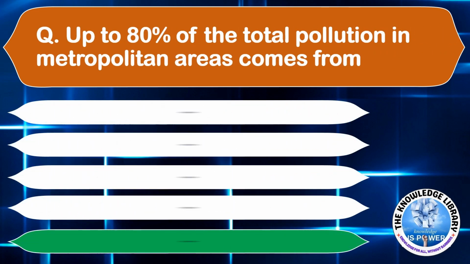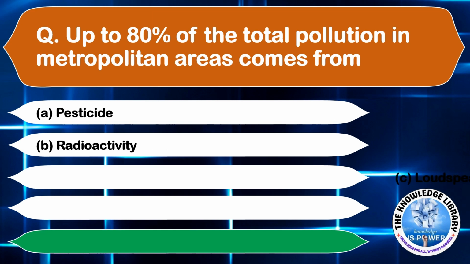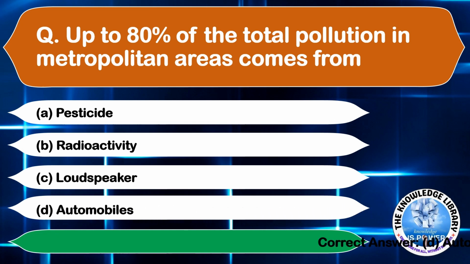Up to 80% of the total pollution in metropolitan areas comes from option A, pesticide. Option B, radioactivity. Option C, loudspeaker. And option D, automobiles. The correct answer is option D, automobiles. Moving on to the next question.